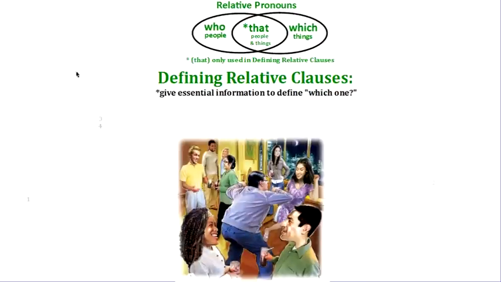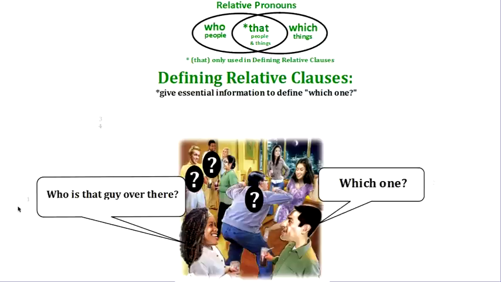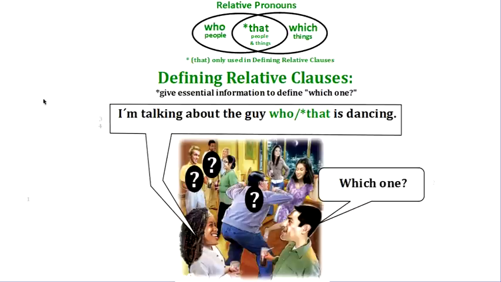So let's look at specifically the defining relative clause. And remember, these give essential information to define which one are we talking about. So if we remember, she said, who is that guy over there? But we had 1, 2, 3 different guys. So he's going to say, well, which one? Okay? So whatever information she's going to give is going to describe specifically which one, so she's defining it. And she's going to say something like this. I'm talking about the guy who is dancing. Or I'm talking about the guy that is dancing.